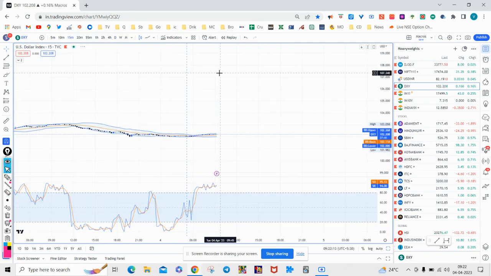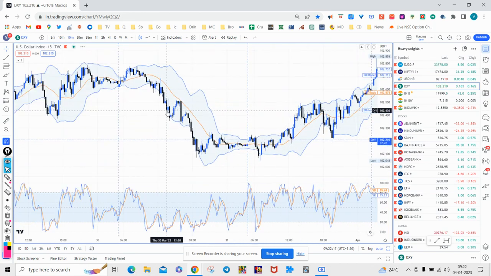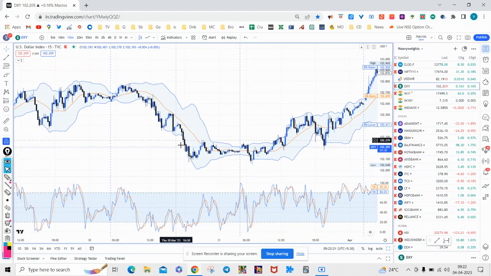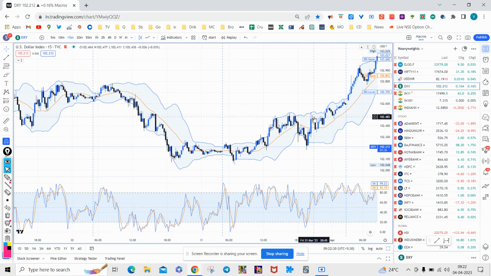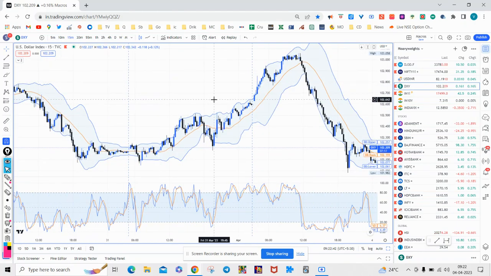And going back to the 15-minute chart, we see that our markets were closed on Thursday, and the dollar index fell significantly on Thursday. So this had to be factored into our market, and accordingly, on the next day, Friday, our markets factored this by a good upward rally, a gap up and upward rally. So this was a kind of retracement for the dollar index overall in this downtrend.